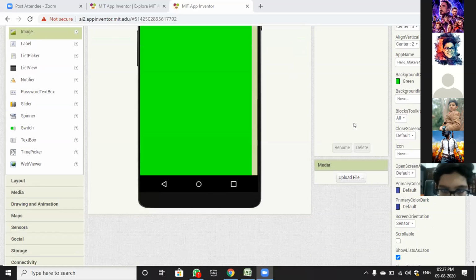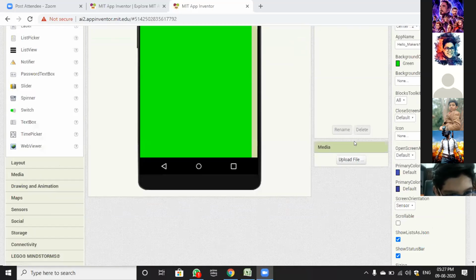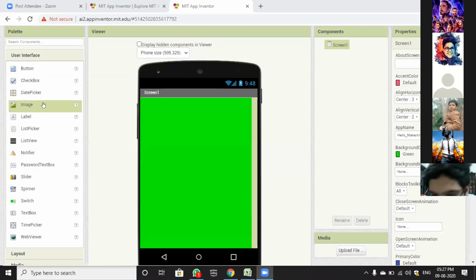Okay, so I think everybody has done. If you have any query, you can contact us at the number from which you got the email, that ID and password.